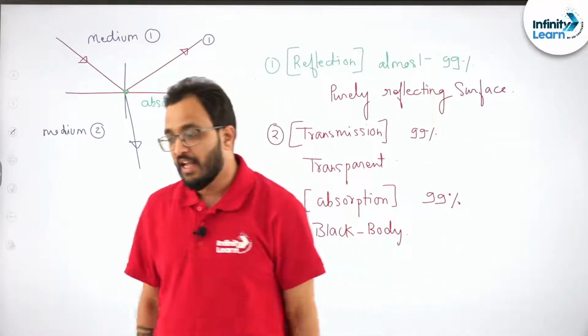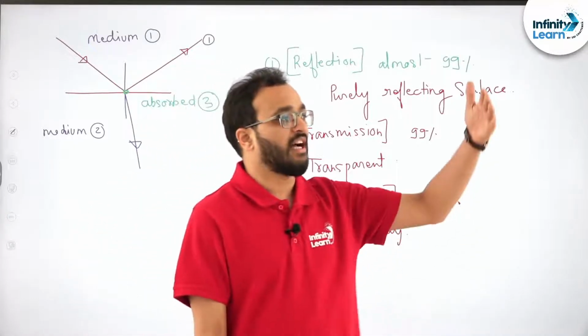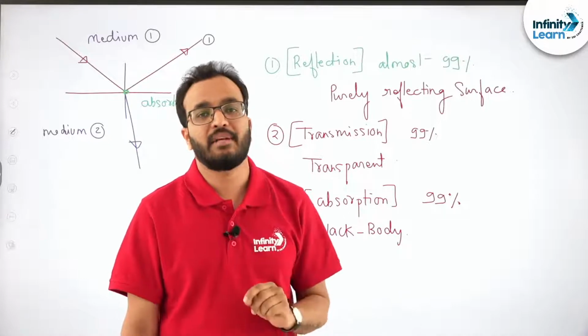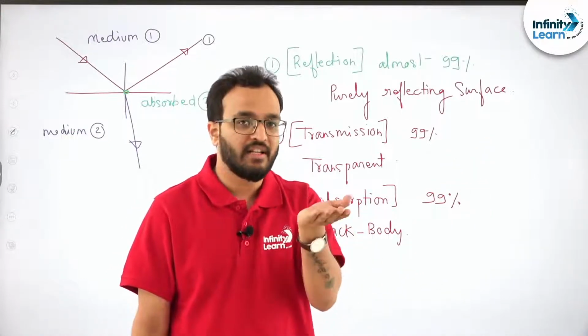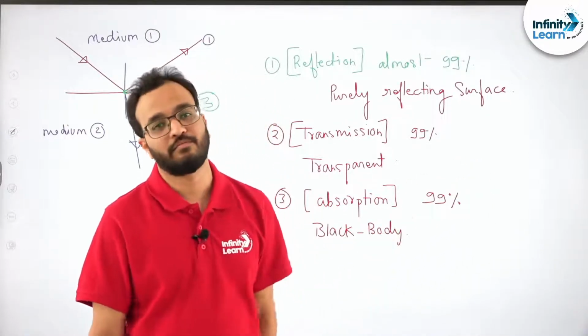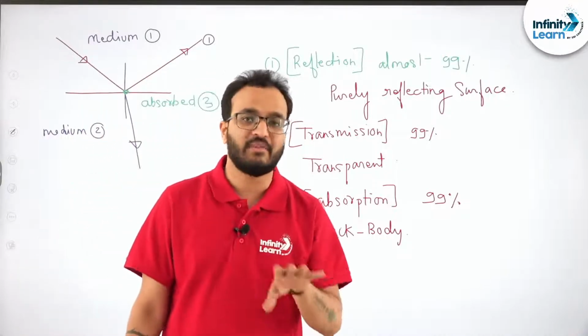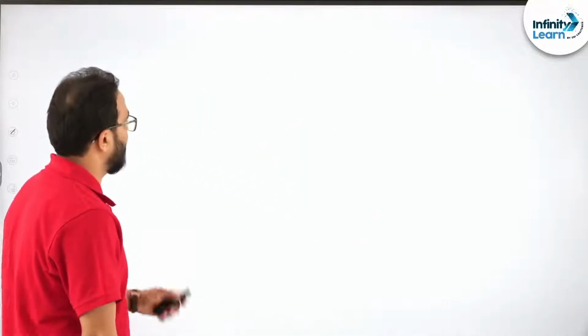Are you understanding? And how can I say that it is absorbing? For example, if a glass pan is kept and the sun rays are coming, after some time you will see the glass pan a little heated up, the temperature is a little higher. Why? That means it has been absorbing radiations also. So these are the three possibilities when the light ray interacts with any surface. Now let's move ahead and understand reflection in detail.